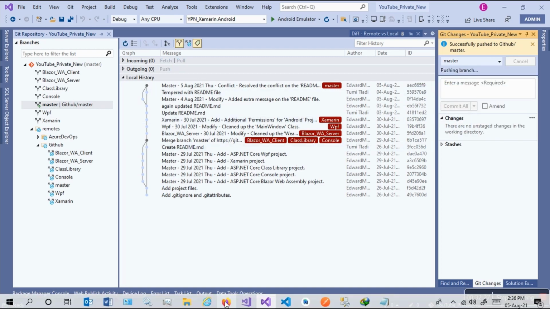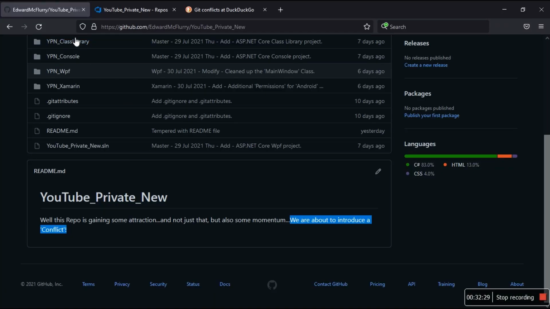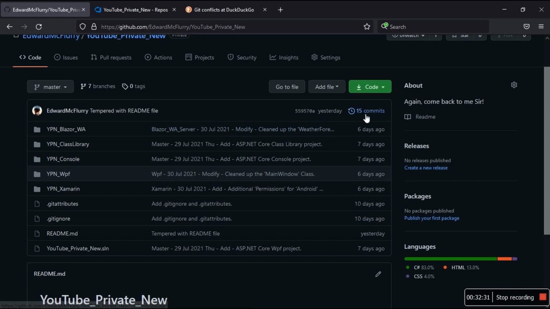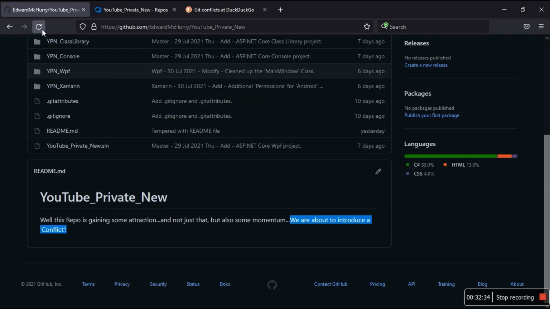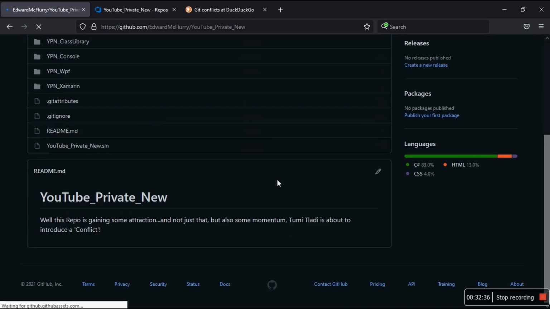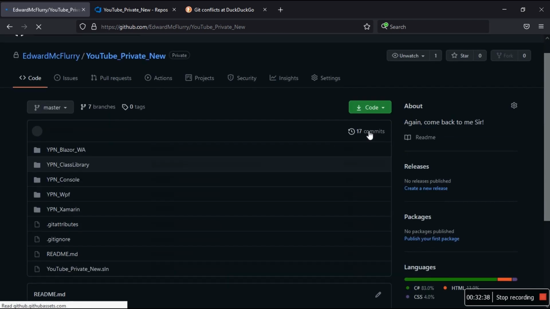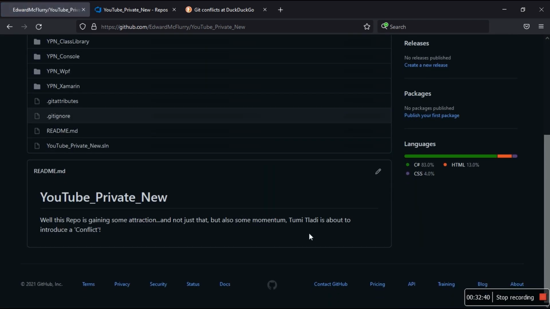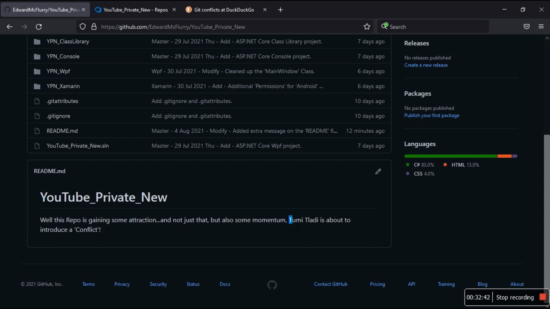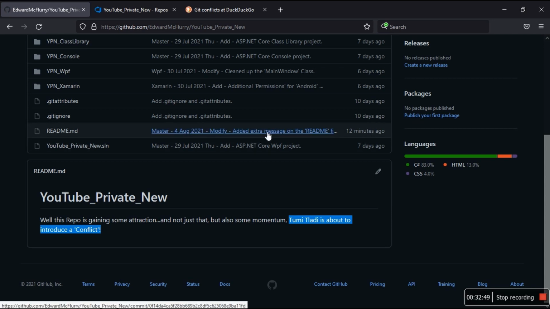There we go. So let's go back to GitHub, and then let's refresh. How many commits do we have? 15. And let's refresh. So they should be 17. There we go. Now they're 17, and you see now it took those changes, and team A lost those changes, and team B now it's back. See, 12 minutes ago where I added extra commit.